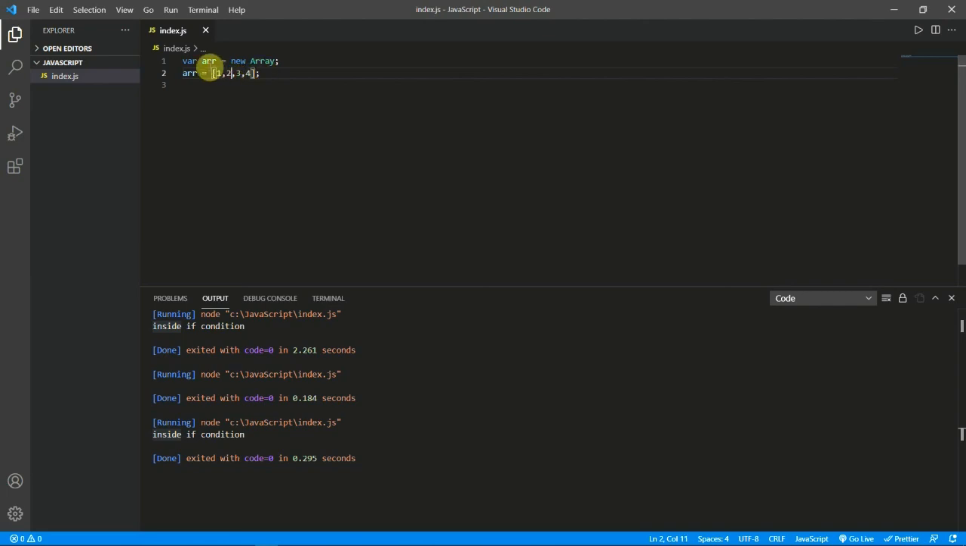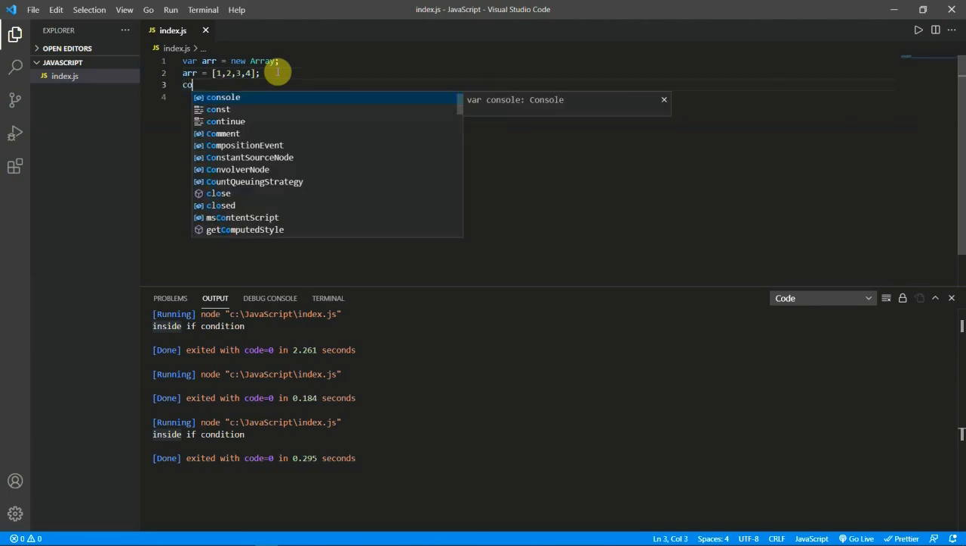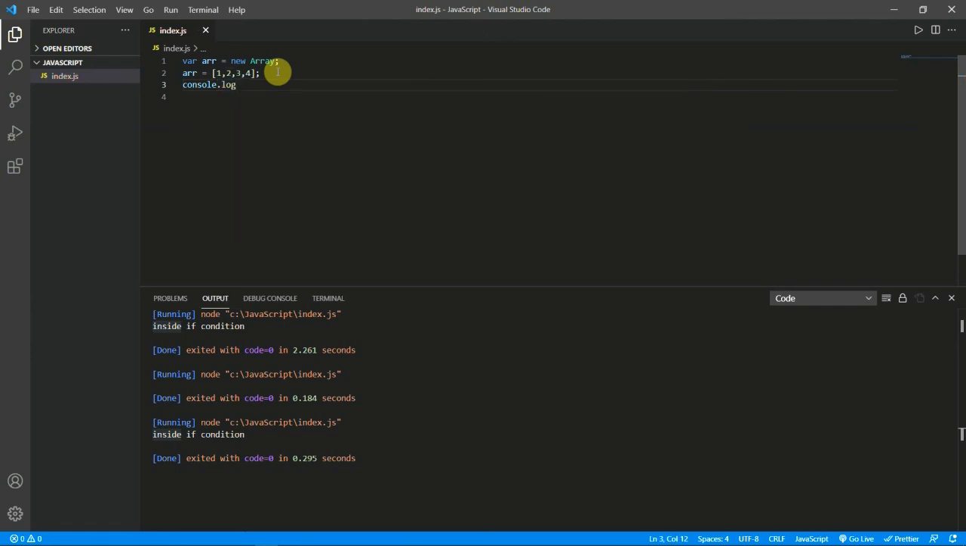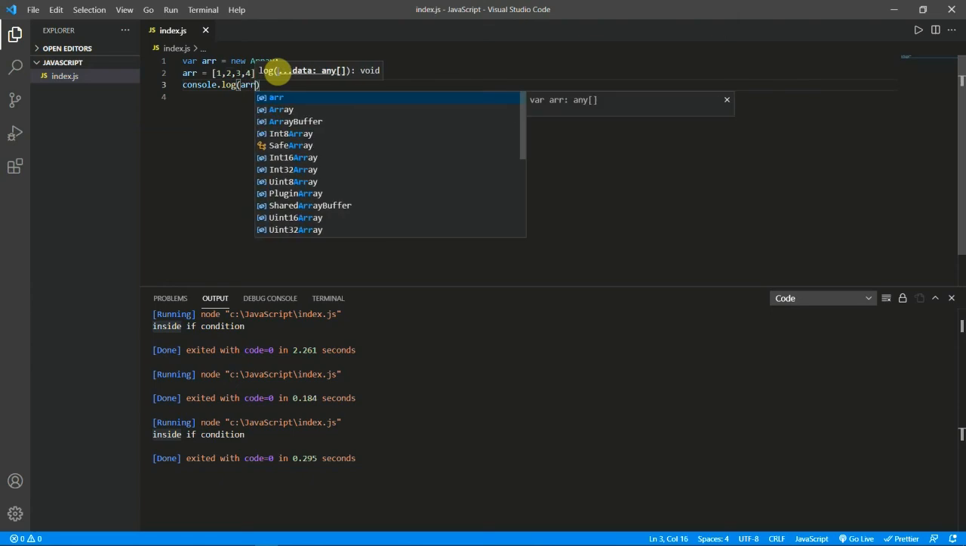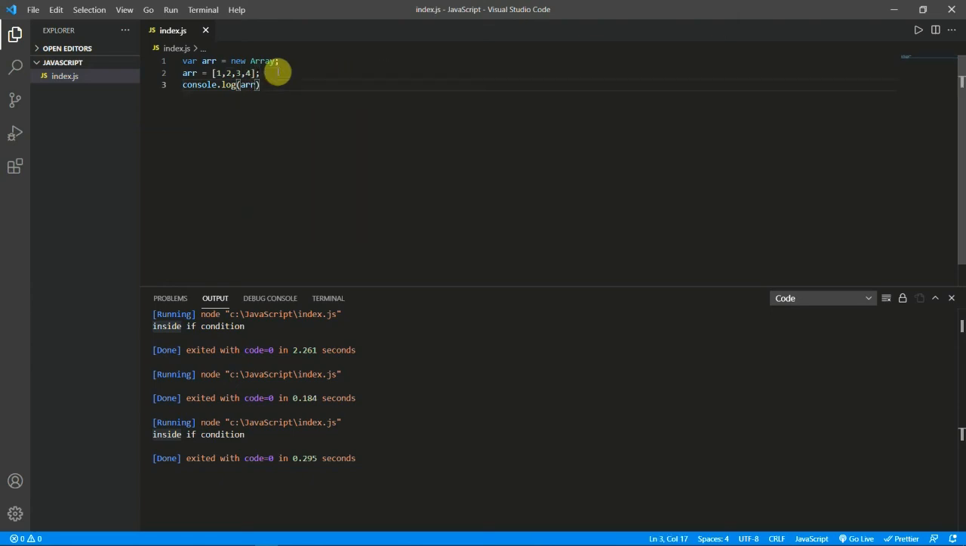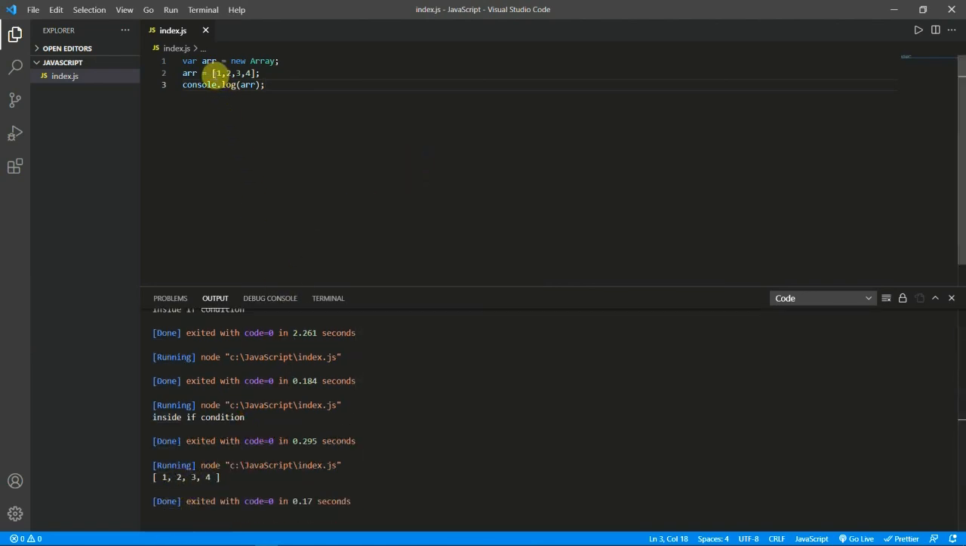Again, if you are not clear about all these array concepts, you must watch the C tutorial so that you will have an understanding of basic programming concepts. So just check it out. Here we have assigned the values of the array. Now we will console log and print the array. So here I will write array. Okay, I will run the code. Here I got 1, 2, 3, 4. This is the array we got here.